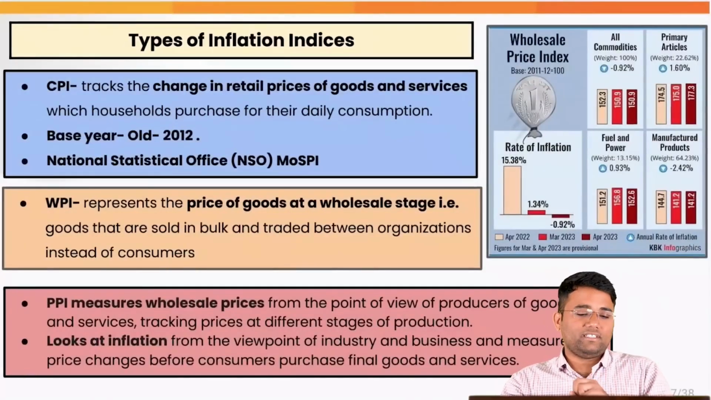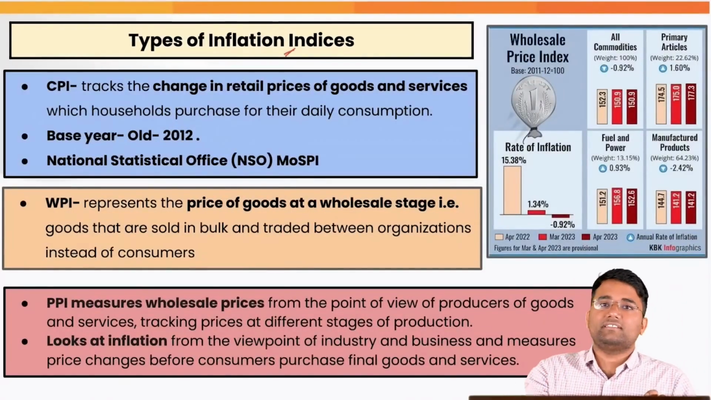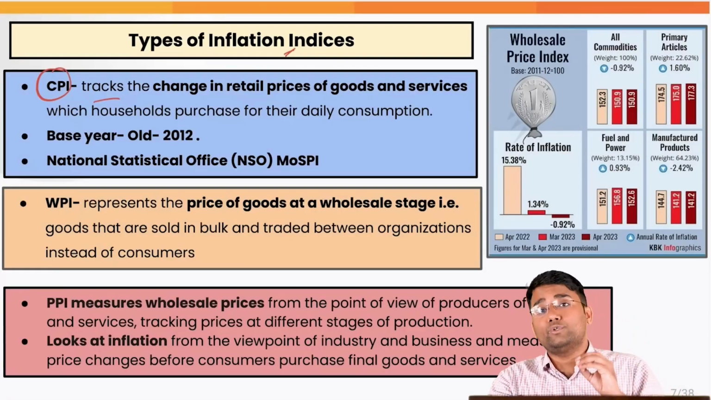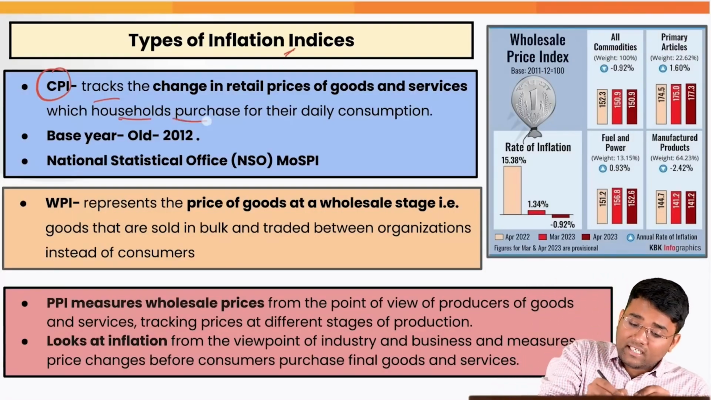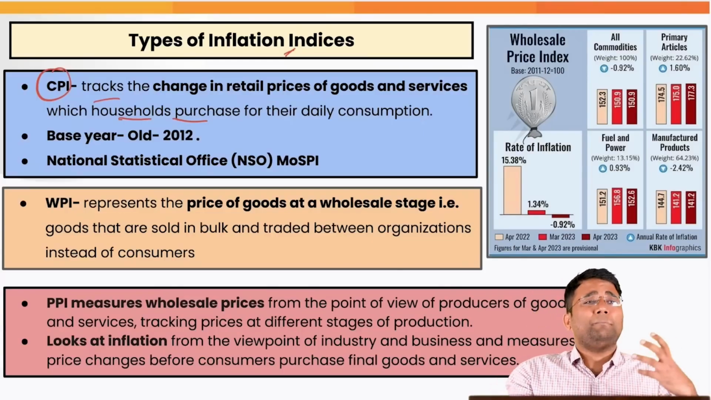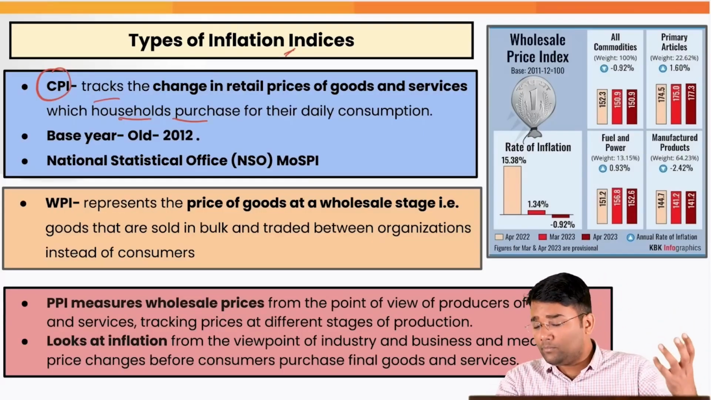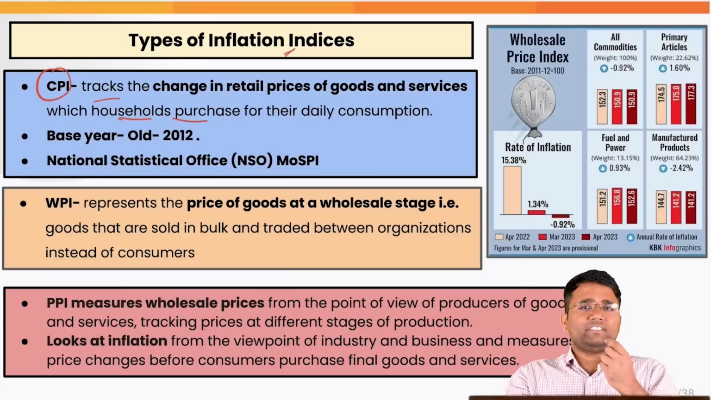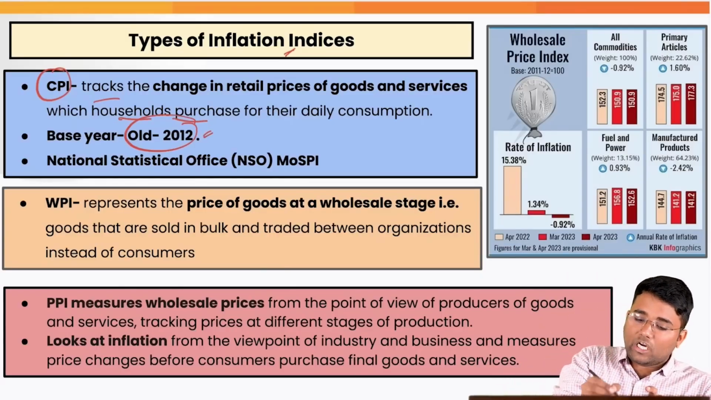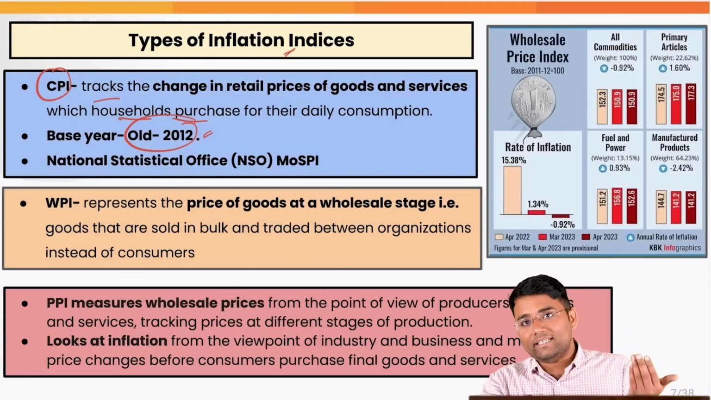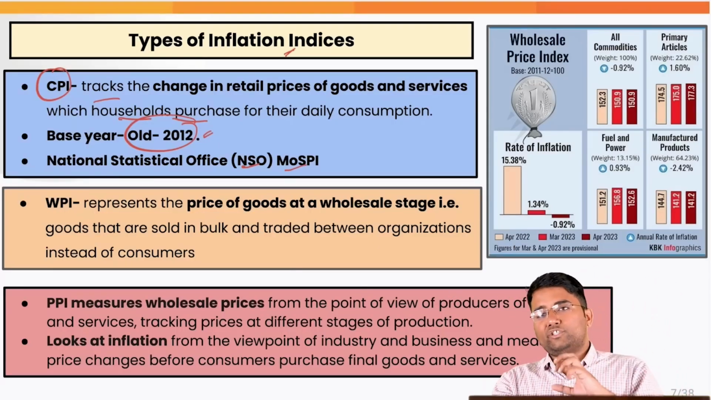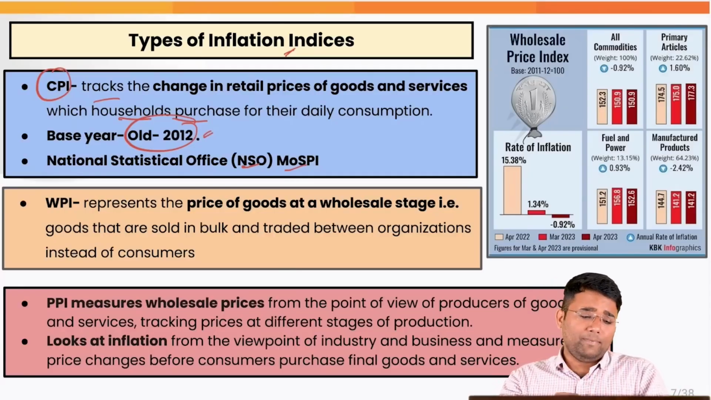Let's also try to understand what the different types of inflation indices are. So CPI, that is consumer price index, tracks the change in retail prices of goods and services, and these are the goods that we households purchase for our daily consumption, for example, the chocolates, toothpaste or toothbrush that we are buying. Earlier the base year for this was 2012, but now it is being revised. It is released by the NSO under the Ministry of Statistics and Programme Implementation.